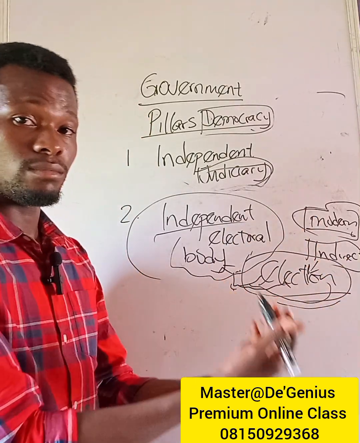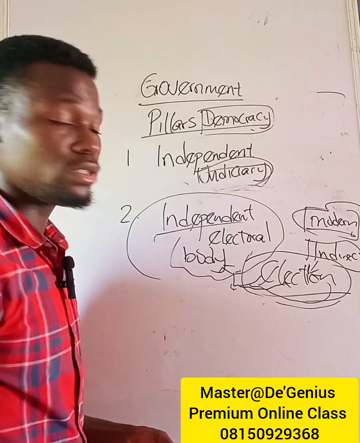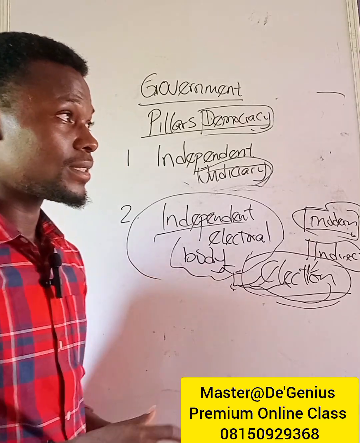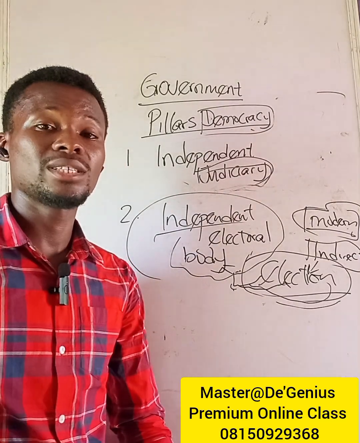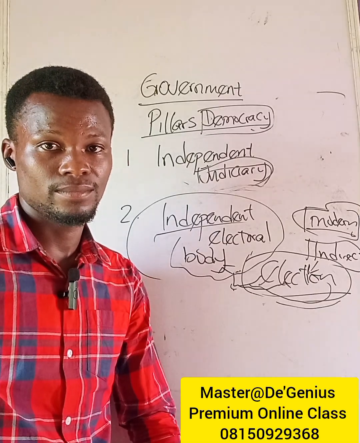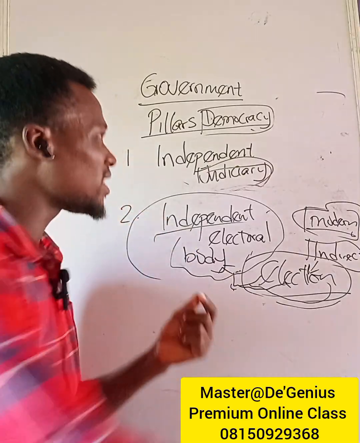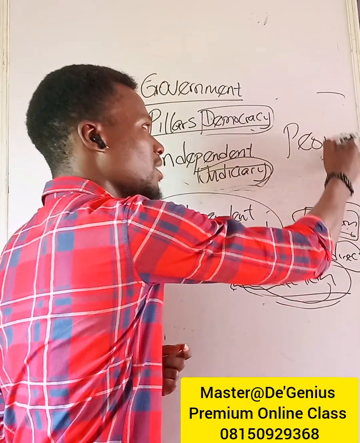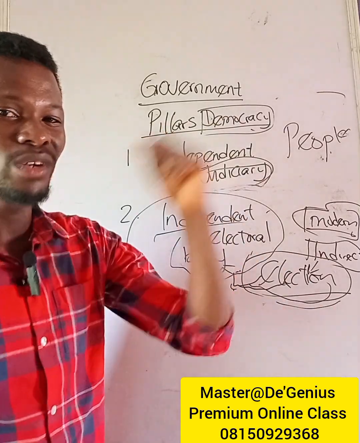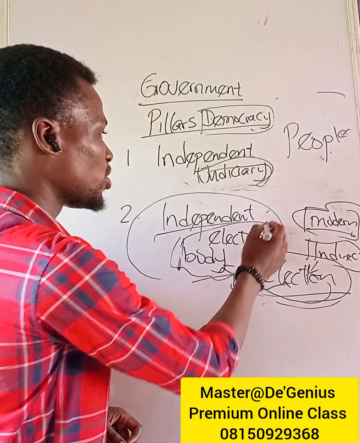Because if this electoral body is not independent, that means what we are going to have is election that will be marred with rigging and malpractices. So if people's choice, don't forget, democracy is about the people, if people's choice will emerge truly, it means that this electoral body must be truly independent.